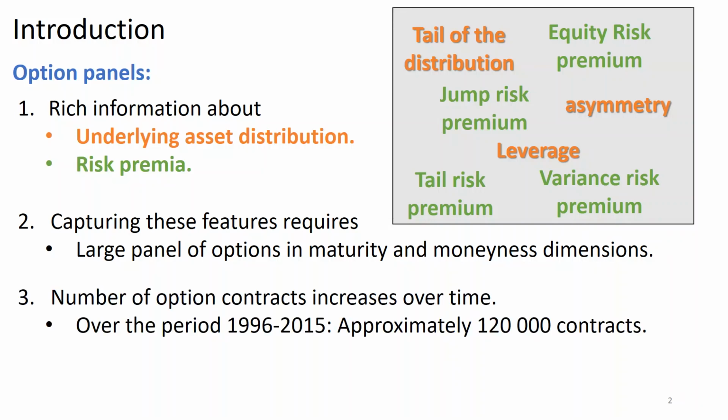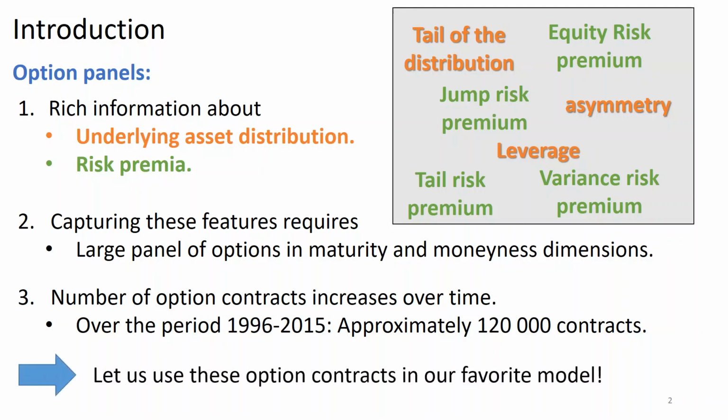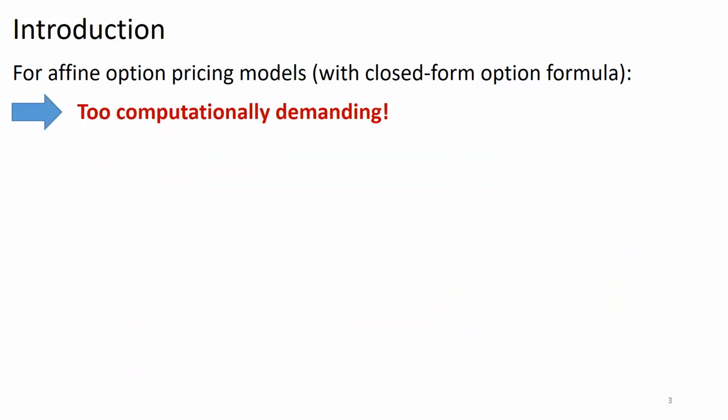Importantly, the number of option contracts per day has been increasing over the past decades. For instance, over the 1996-2015 period, that is the sample that we consider in this paper, we have more than 120,000 contracts after filtering out the raw data. Considering this large set of option contracts, we could estimate a popular asset pricing model and see what we can learn about risk premia and the asset distribution.